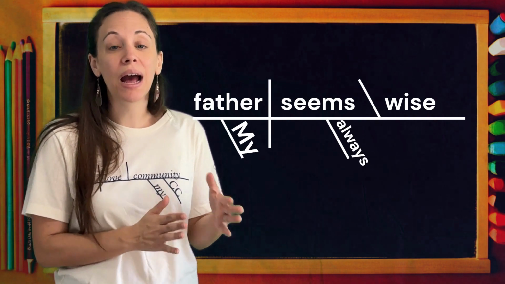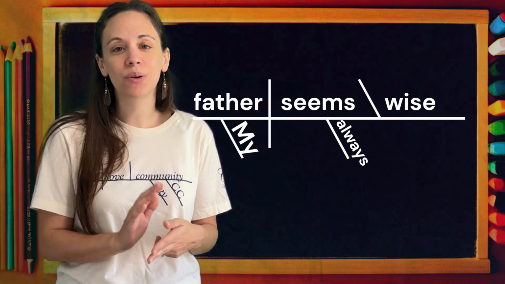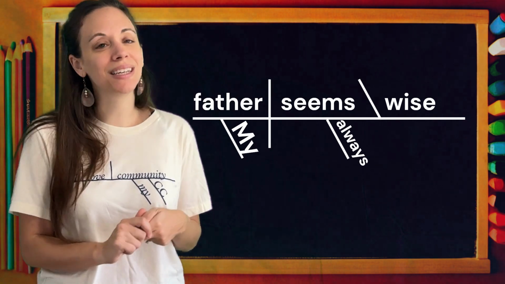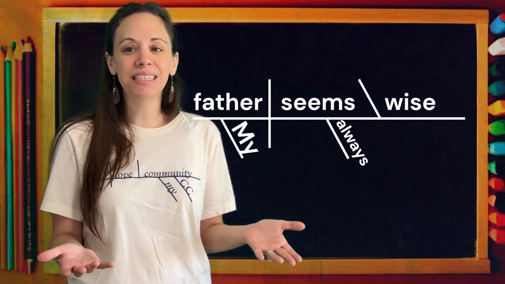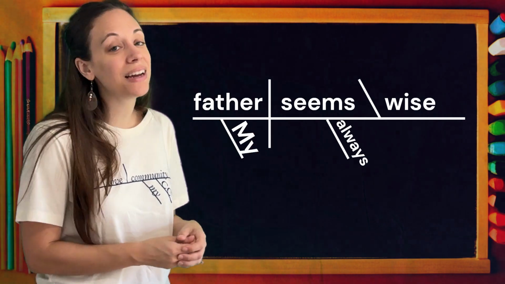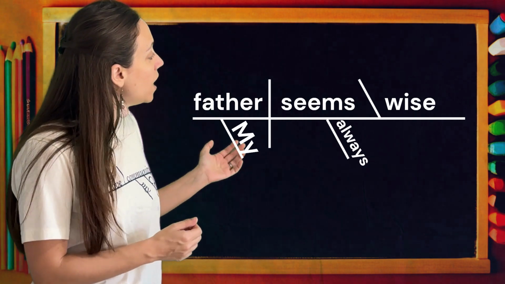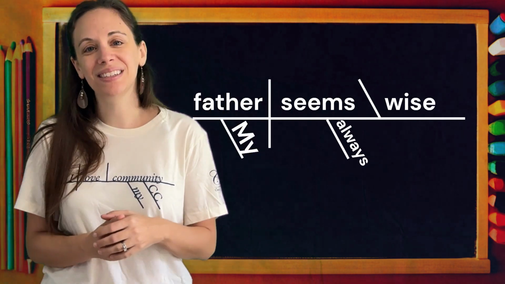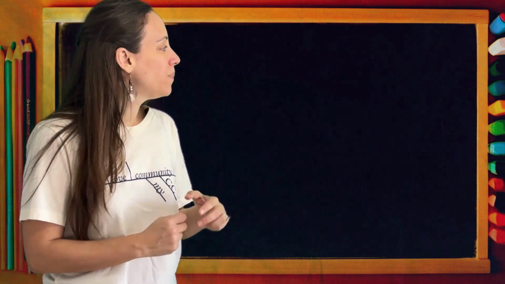Always is an adverb. Adverbs modify verbs, adjectives, or other adverbs. So it can only go from one of those words. In this case, it is modifying our verb seems. How often does he seem wise? He always seems wise. So we're going to make the diagonal line under our verb seems for always. My father always seems wise. Great job. Let's do one more with the predicate adjective.